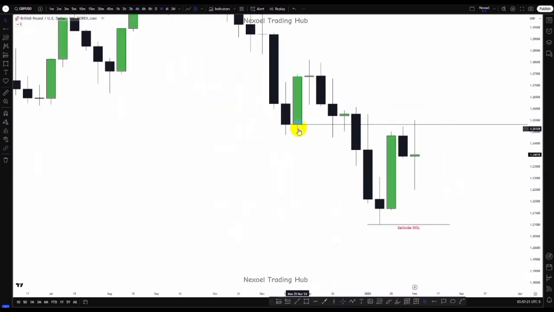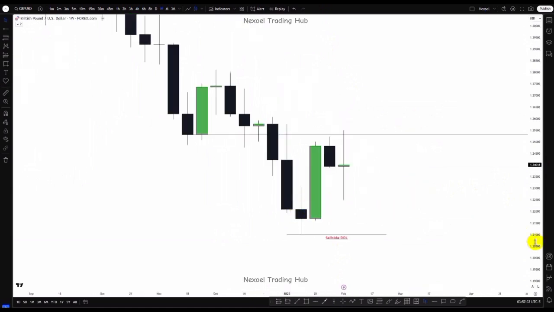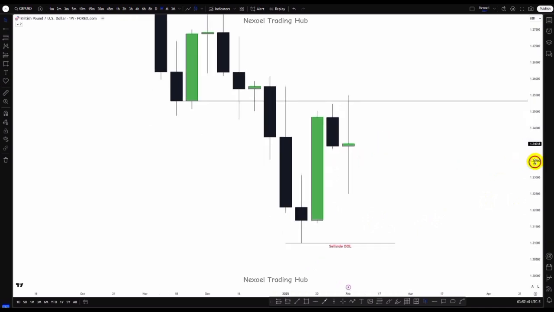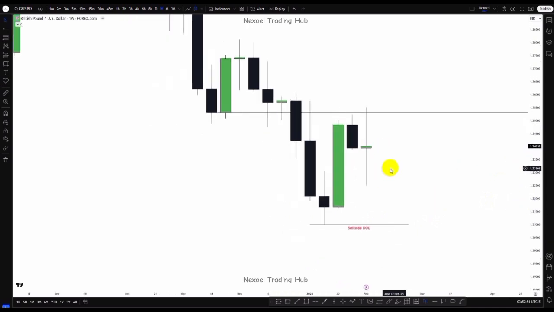Price has been respecting the mitigation block we identified, and we can see how price now gave us this fall to the downside into this bullish order block. So what we can see is this is an indecisive candle. Volume did not close below, neither above, but we can see we have a sweep of this other weekly candle, swept this previous week, and now this swept this. This is just crazy in the GBP/USD from the weekly perspective.